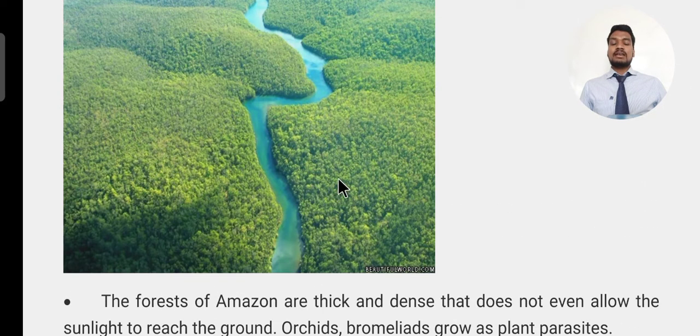That is because the forest gives shelter for animals. Because of this rainforest, animals get a shelter to live and to lead their life, mainly the wild animals.